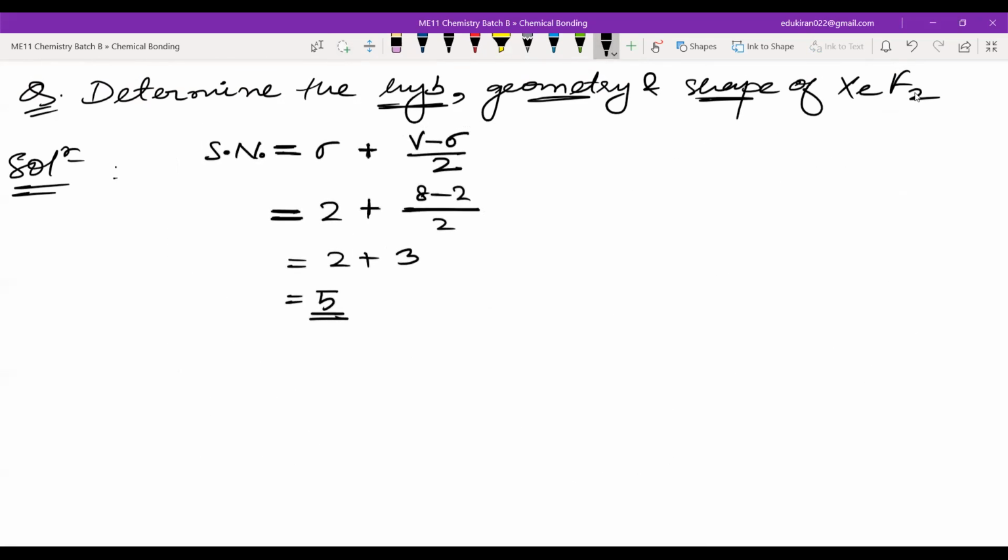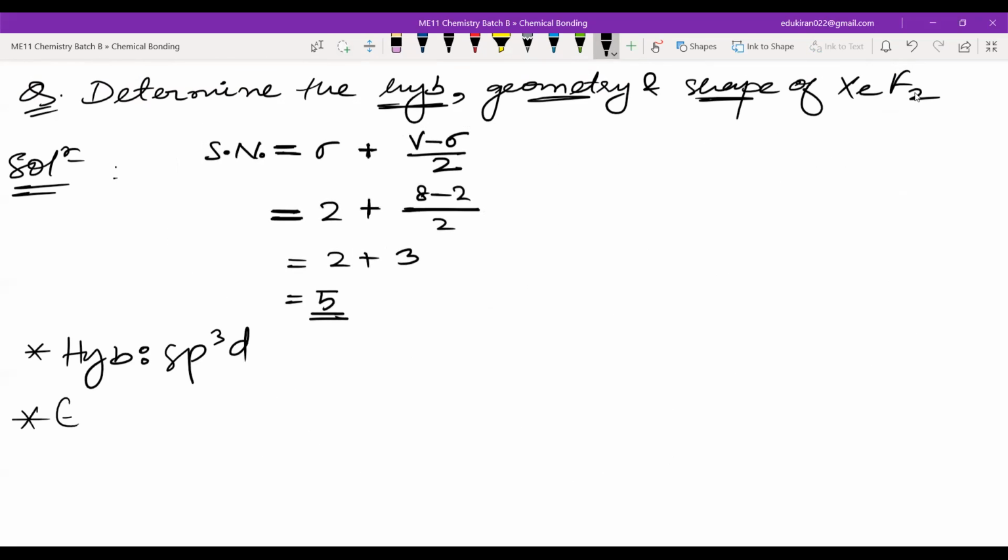Okay, so this is the steric number. Then if the steric number is 5, what will be the hybridization? sp3d. Okay, sp3d. Now the geometry.